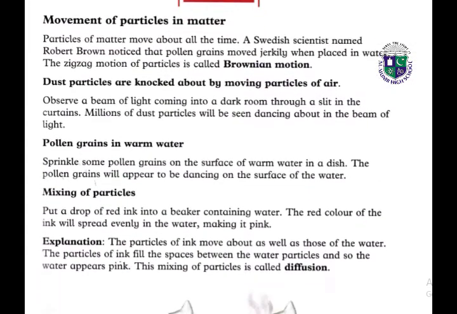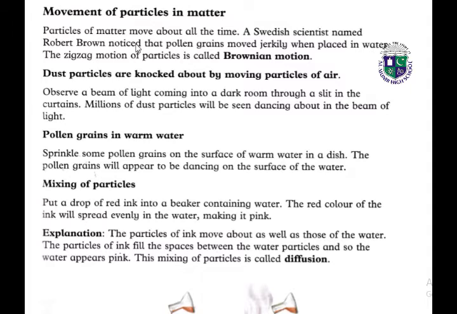Next topic is about the movement of particles in matter. Particles of matter move about all the time. A Swedish scientist named Robert Brown noticed that pollen grains move jerkily when placed in water. The zigzag motion of particles is called Brownian motion. Dust particles are knocked about by moving particles of air. Observe a beam of light coming into a dark room through a slit in the curtains. Millions of dust particles will be seen dancing about in the beam of light. So, particles of matter move in the air.